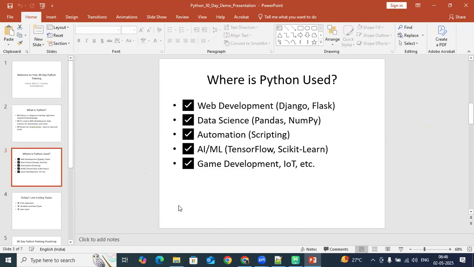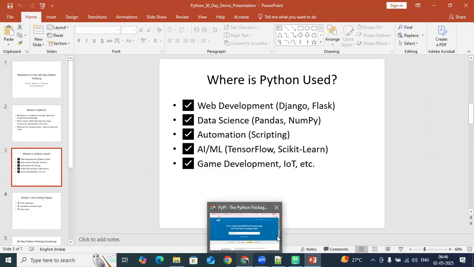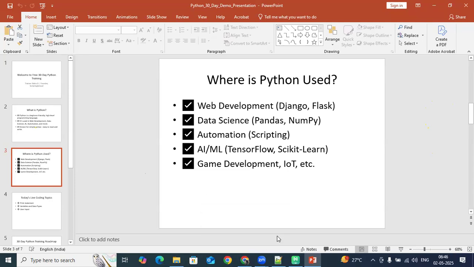Okay, so I hope this is clear. Any questions as of now? Anyone? If it is clear, just type C in the chat box.